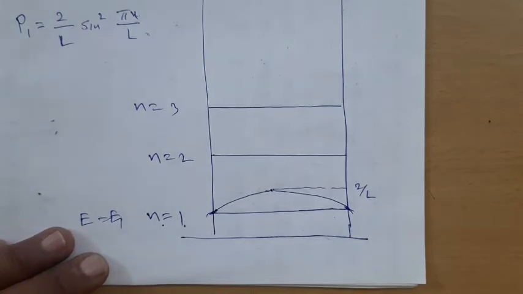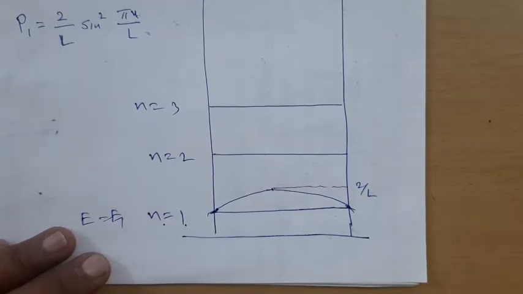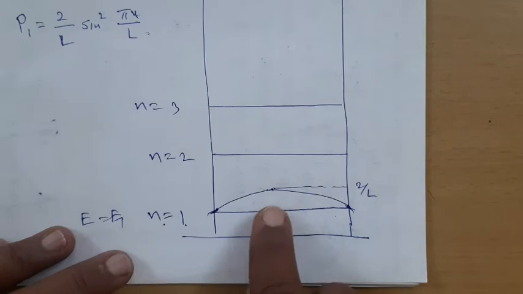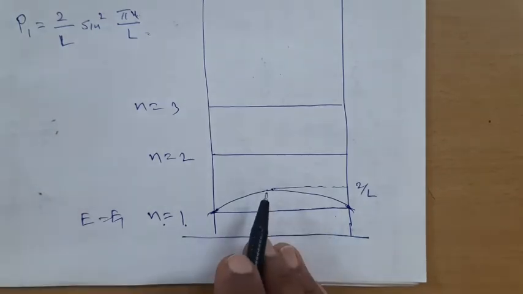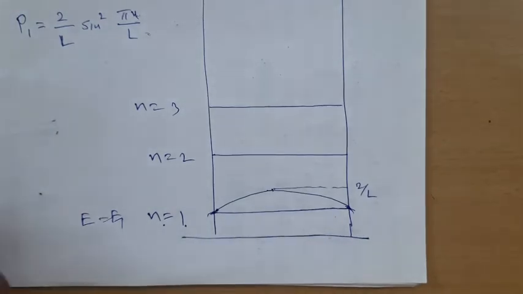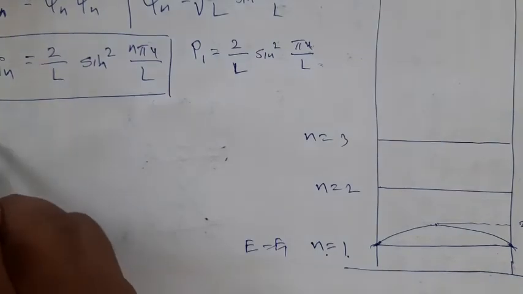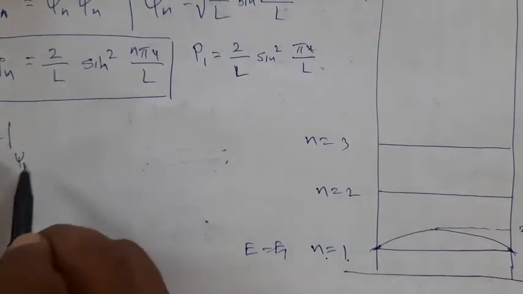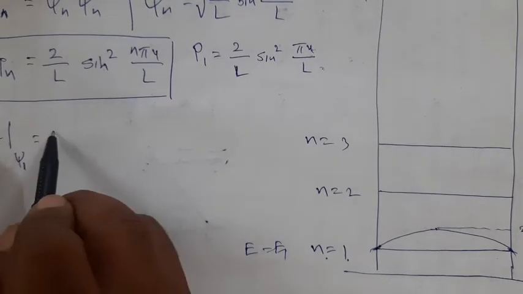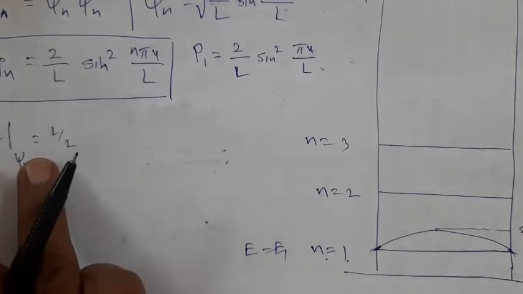But quantum mechanics says that because of the presence of the infinite potential well at x equal to 0, no particle will reach that point, and the maximum time is spent by the particle near the center. Correct? And one more interesting thing: if you calculate the most probable value of position, x bar, with psi 1, it comes out to be L divided by 2. Now that is again homework for you.